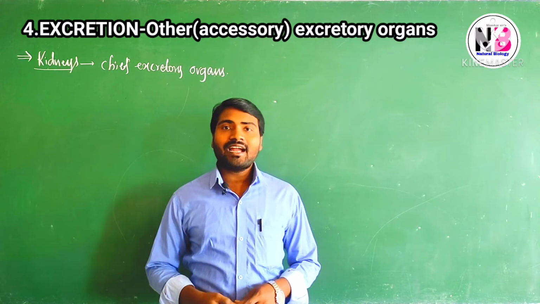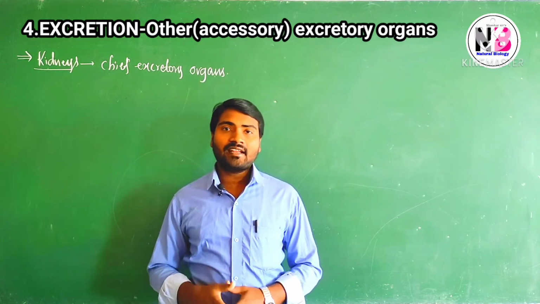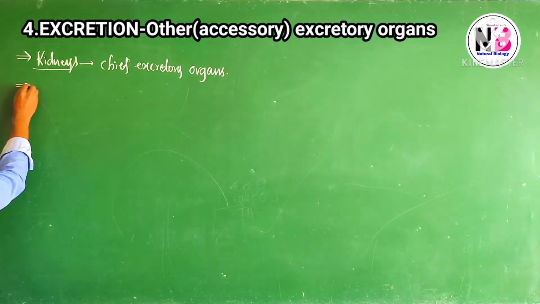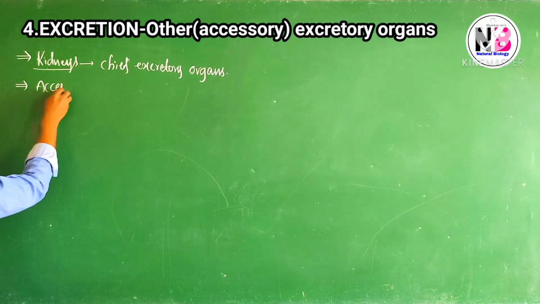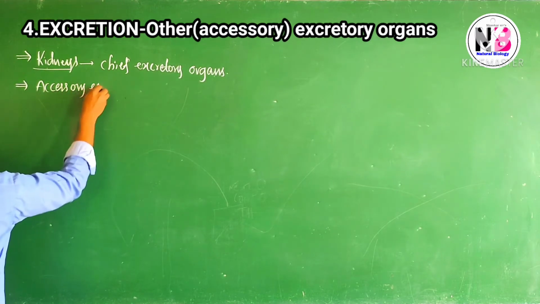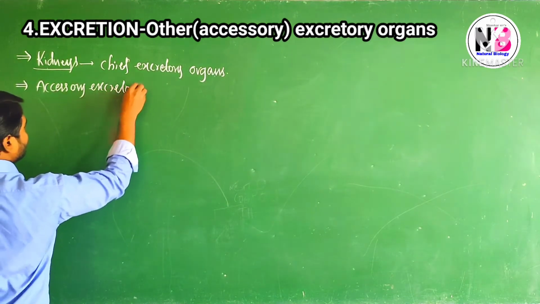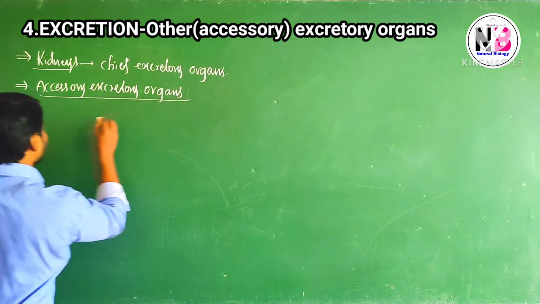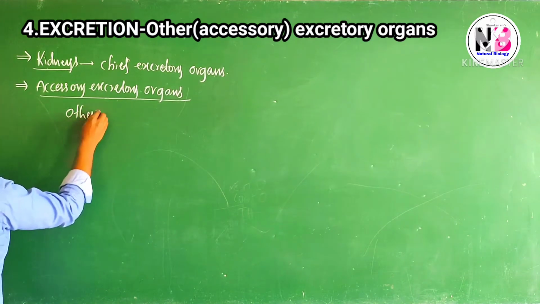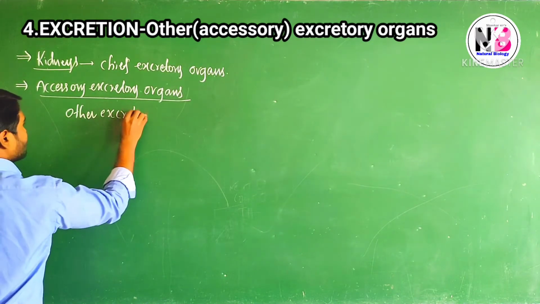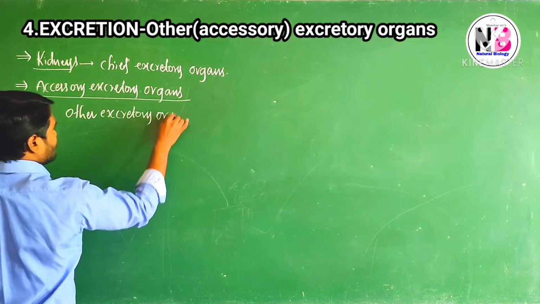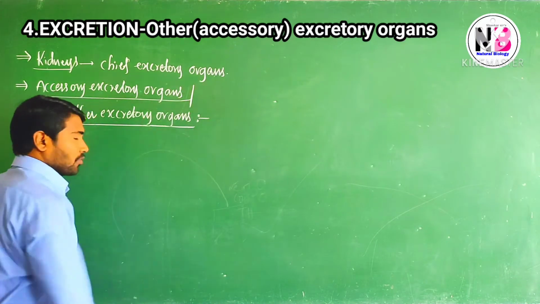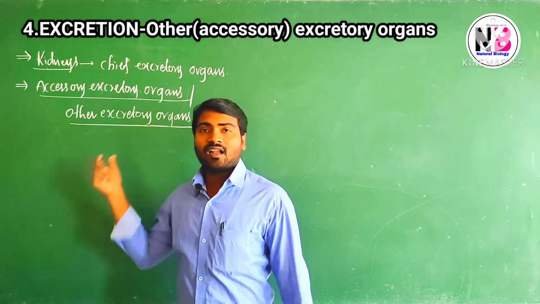They are together called accessory excretory organs or other excretory organs.